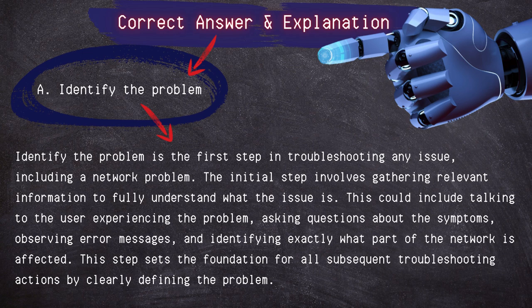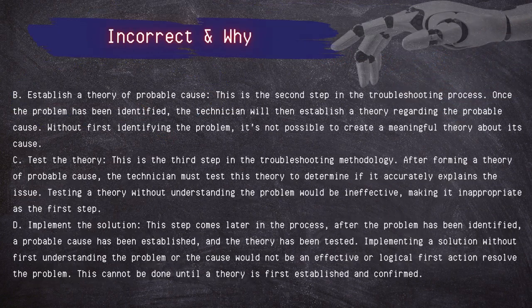The initial step involves gathering relevant information to fully understand what the issue is. This could include talking to the user, experiencing the problem, asking questions about the symptoms, observing error messages, and identifying exactly what part of the network is affected. This step sets the foundation for all subsequent troubleshooting actions by clearly defining the problem.